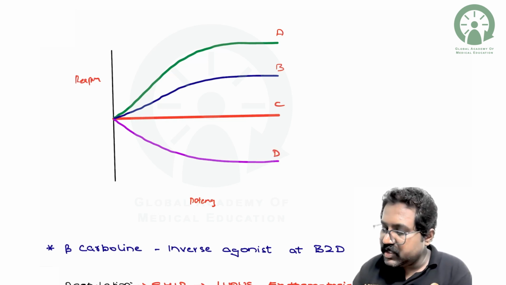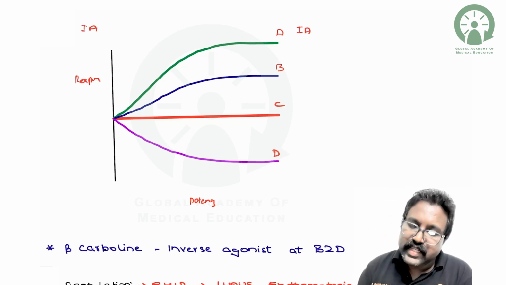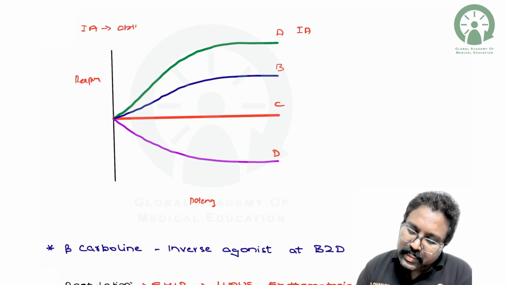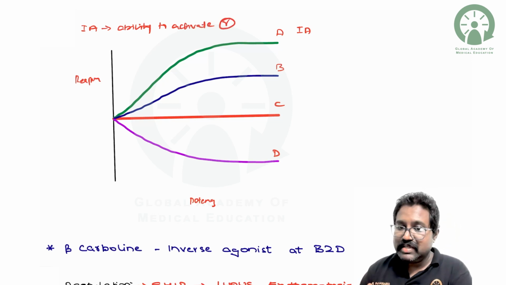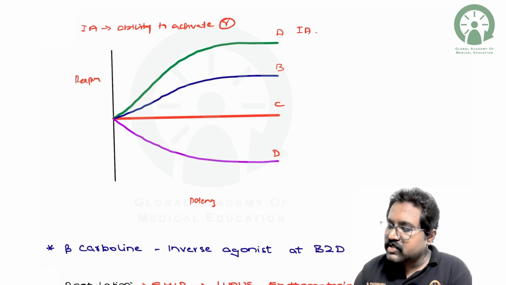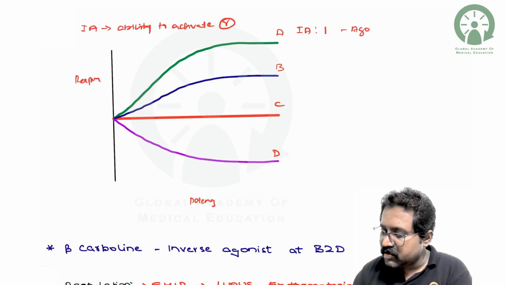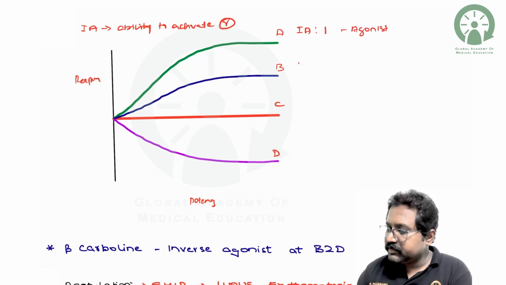So what will happen to the intrinsic activity? Intrinsic activity will tell you about the ability to activate the receptor. Affinity means the ability to bind to the receptor, whereas intrinsic activity means the ability to activate the receptor. So intrinsic activity will be 1 for the agonist. This is the agonist, and intrinsic activity of B will be around 0 to 1. So it is called a partial